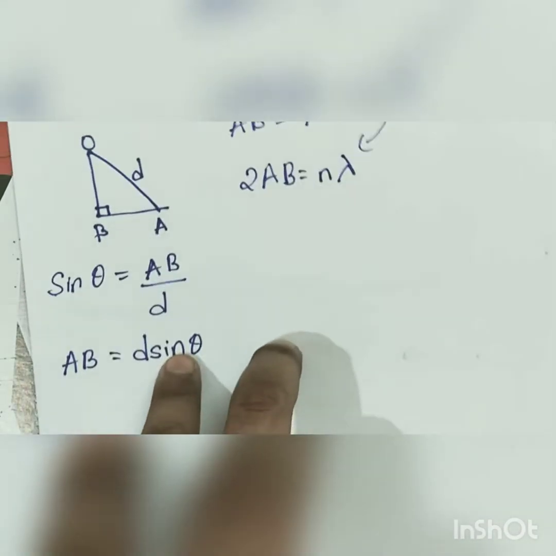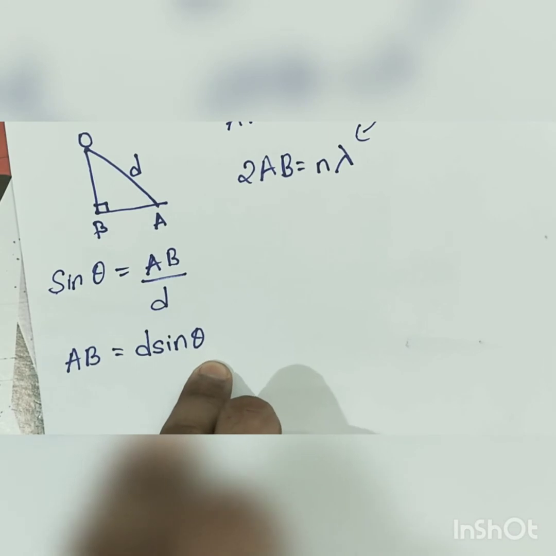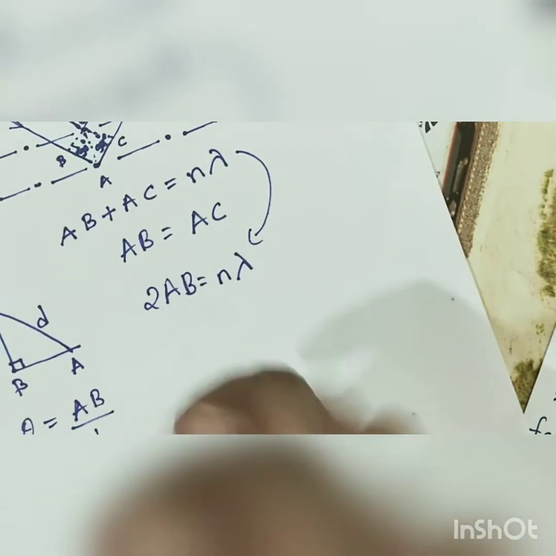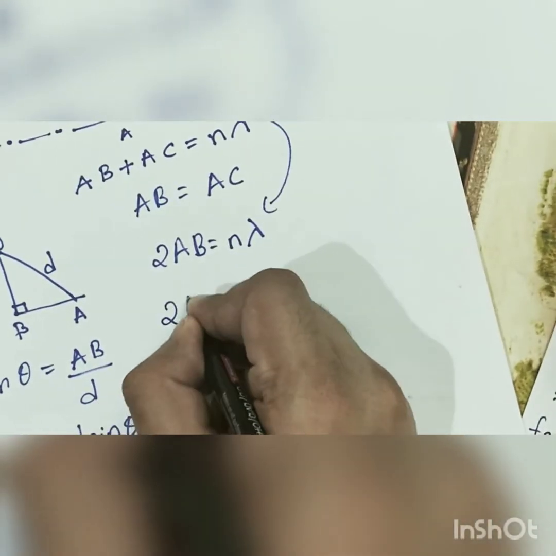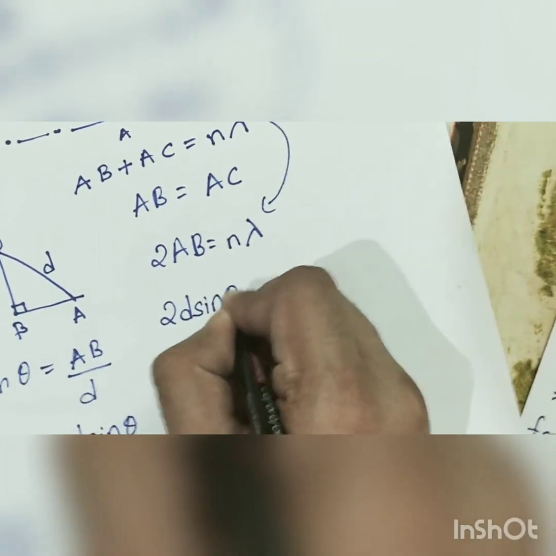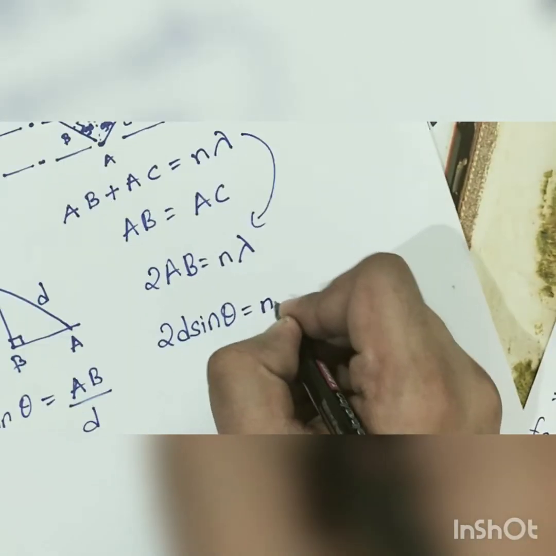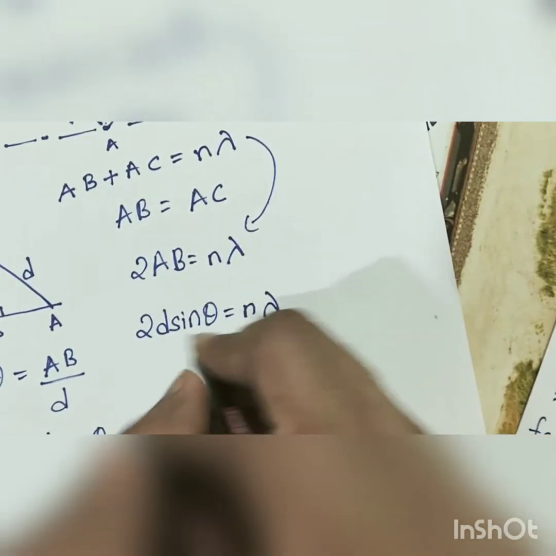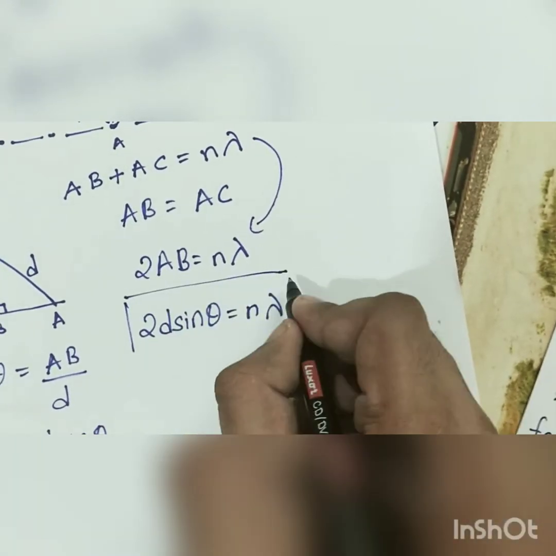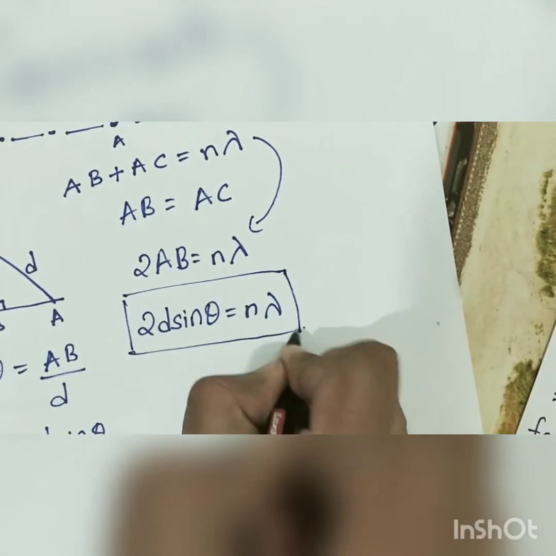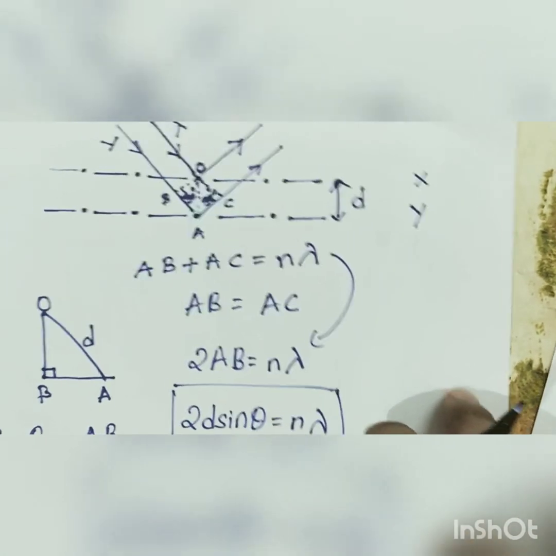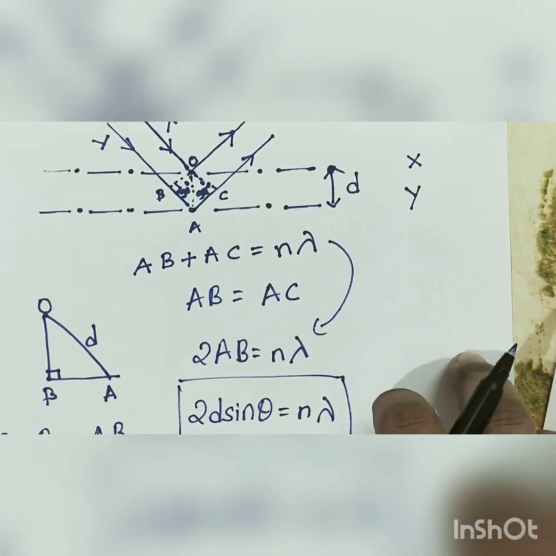Now substituting the value of AB from here into this equation, we'll have 2d sin theta equal to n lambda. So this is the derivation of Bragg's law.